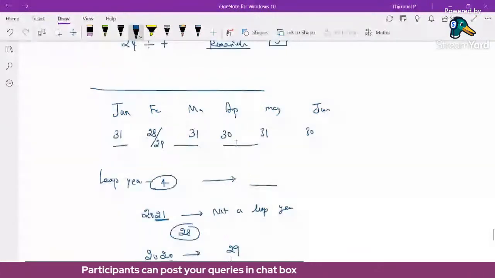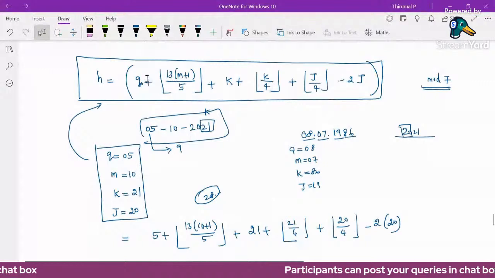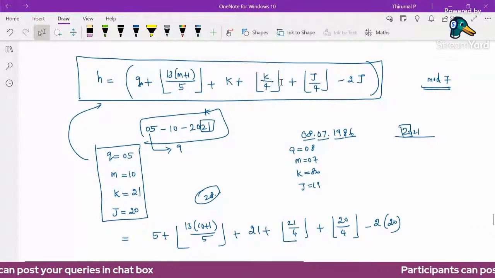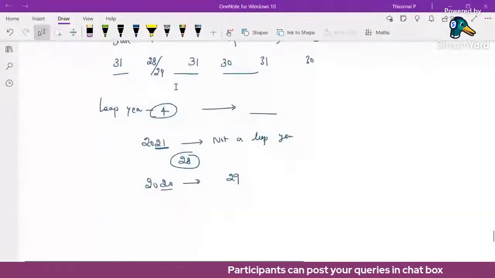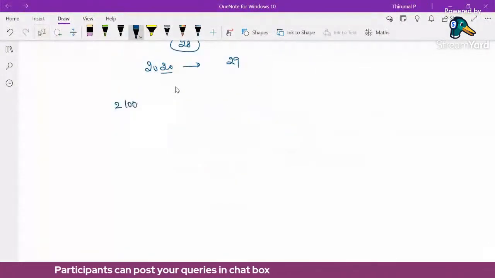In this formula, there is no need to check whether it's a leap year or non-leap year. Any year we can apply directly. Since for every 4 years the remaining is cancelled here, these are terms for adjustment. For every 400 years there is some adjustment, for example 2100. This is a question for you.